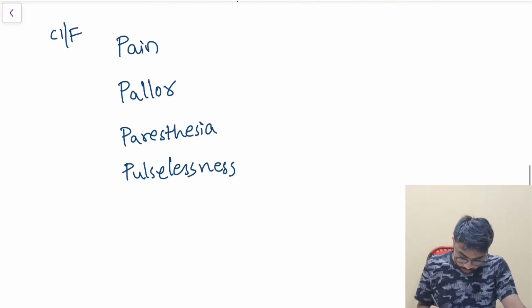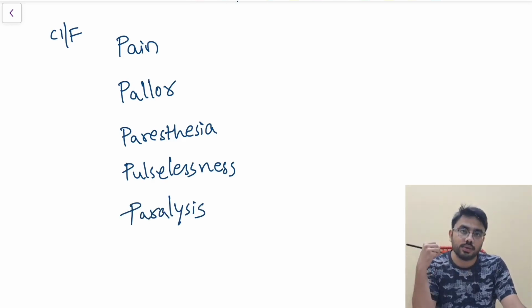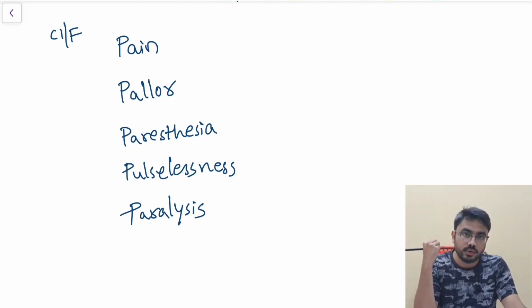And you can see paralysis also. Paralysis, or you can call paresis, whatever. Even paralysis can also be seen in acute lower limb ischemia. These are the various P's. 5 P's, tell me. Pain, pallor, paresthesia, pulselessness, and paralysis. These are the 5 P's. Very important 5 P's you have to remember.